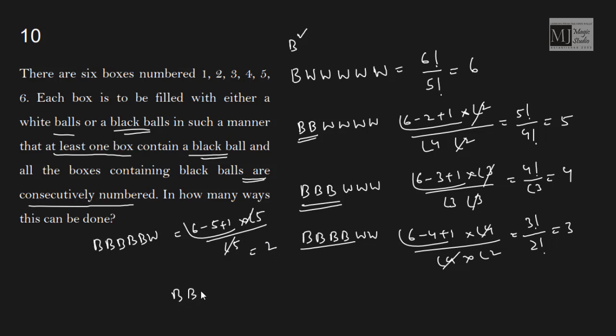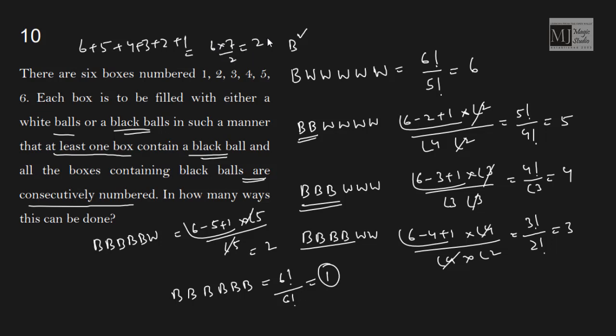And now we can have all black boxes, that can be arranged in factorial 6 by factorial 6. But all 6 remain together, isn't it? One way. So it should be actually 6 minus 6 plus 1 into factorial 6 by factorial 6, which should give you 1. So the total number of ways this can be done is 6 plus 5 plus 4 plus 3 plus 2 plus 1, total from 1 to 6, 6 into 7 by 2, 21 ways. Answer: 21.